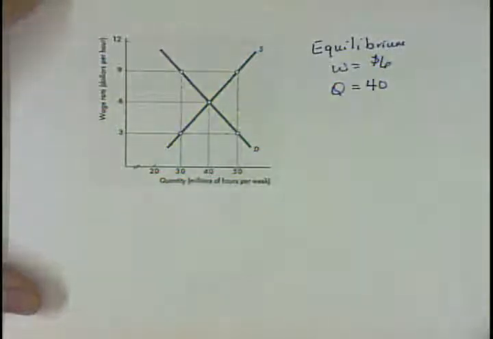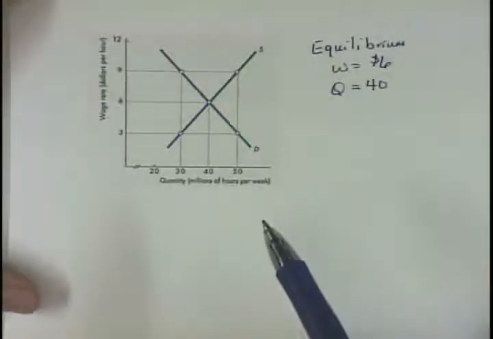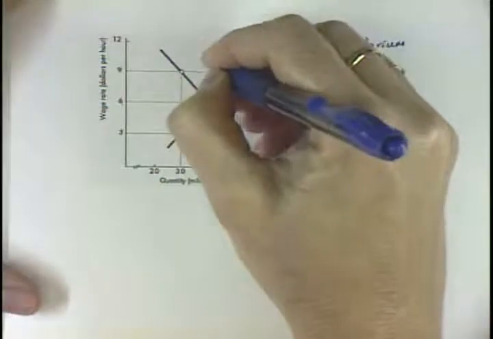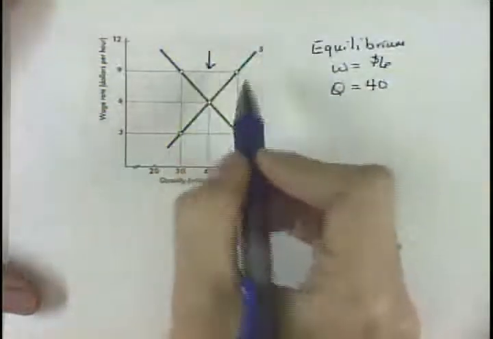Now let's say that the government comes in and says, let's institute a minimum wage. What a minimum wage is, is what's called a price floor. A price floor says we're not able to charge any less than that. We can't pay any less than $9. So we have a floor. We can't go any lower than that.